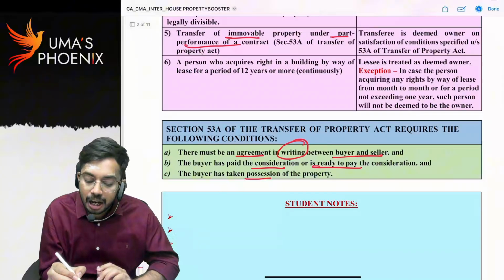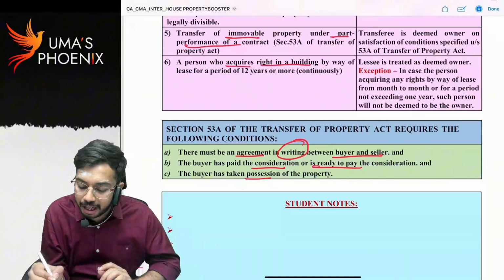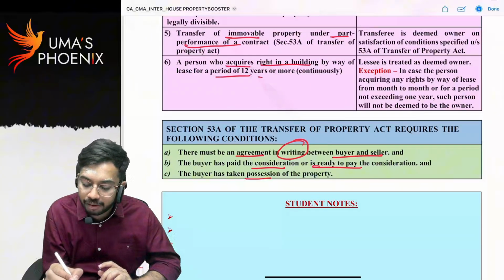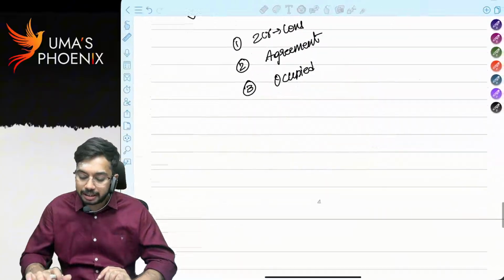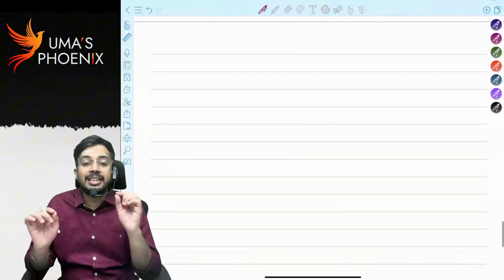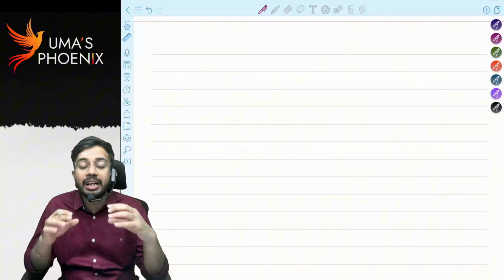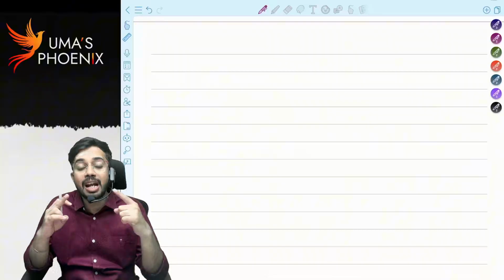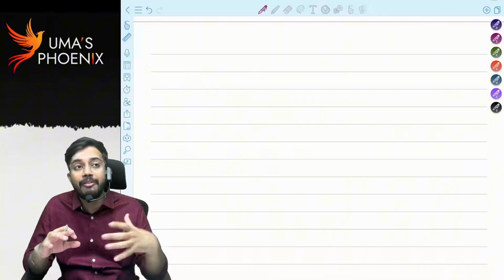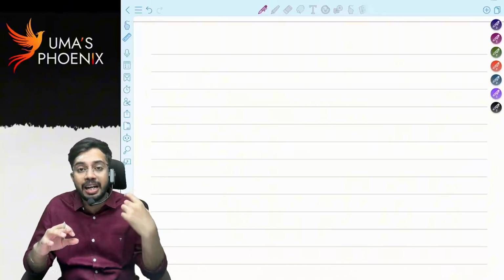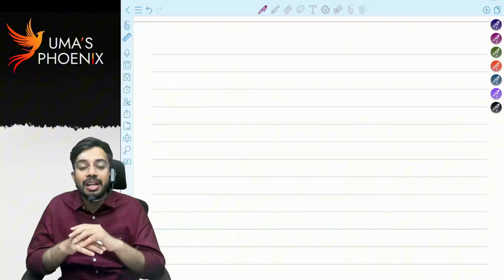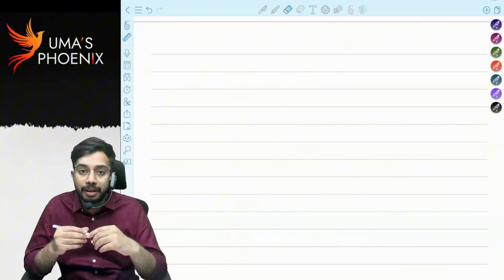Next, sixth, a person who acquires right in a building by way of lease for a period of 12 years or more. What do you mean by this? If lessee takes a building on lease for 12 years or more, then lessee will also be considered as deemed owner, and lessee, by way of sublease, if he gets any rental income, that is also taxable to the lessee under the head income from house property.